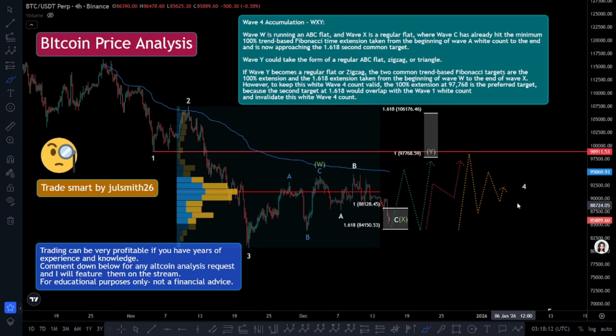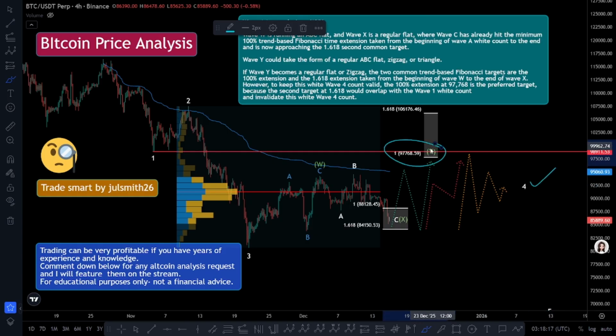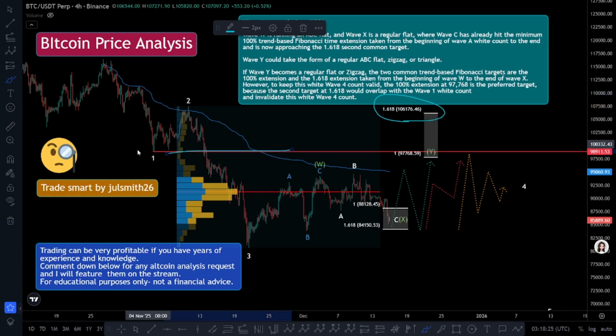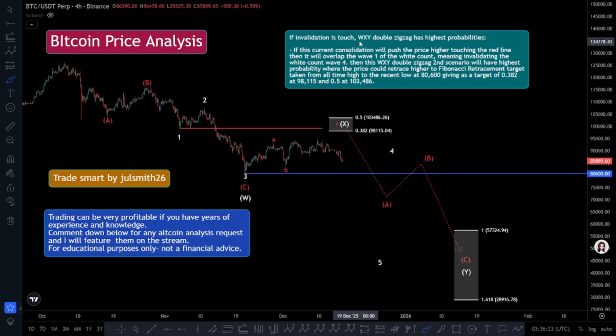However, to keep this white wave 4 count valid, the 100% extension at 97,768 is the preferred target, because the second target at 1.618 would overlap with the wave 1 white count and invalidate this white wave 4 count. If invalidation is touched, WXY double zigzag has the highest probabilities.